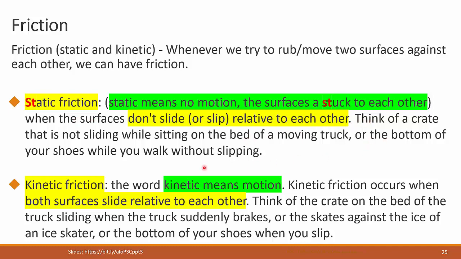When you walk, for example, when you walk without slipping, as you push against the floor, it is the static friction between the bottom of your shoes and the floor that prevents you from slipping and allows you to walk forward. That's static friction. Now, kinetic friction, that's when the surfaces are going to slide relative to each other.